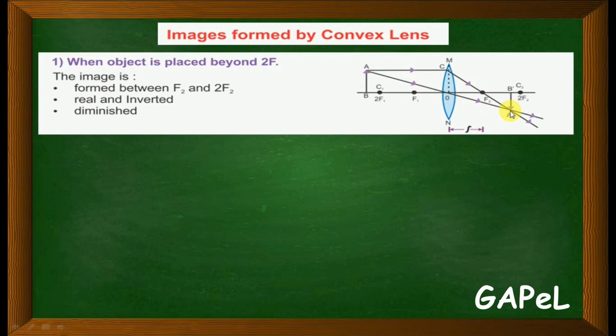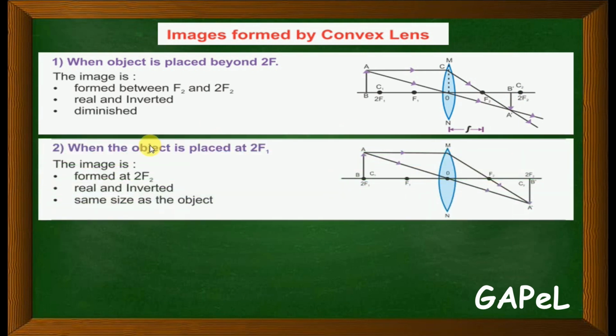When the refracted rays meet, the image will be between f2 and 2f2, or you can say it will form between the center of curvature and the focus. Again it is real and inverted, because it is a two-sided lens, so it will form on some kind of a screen. The image will be inverted and diminished.